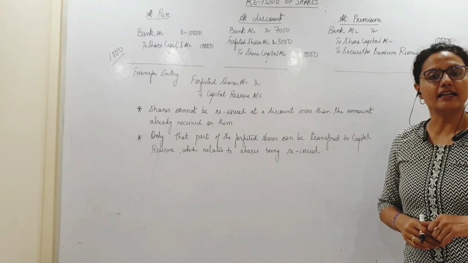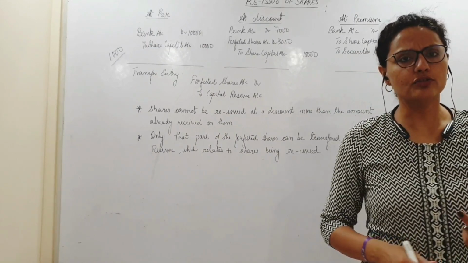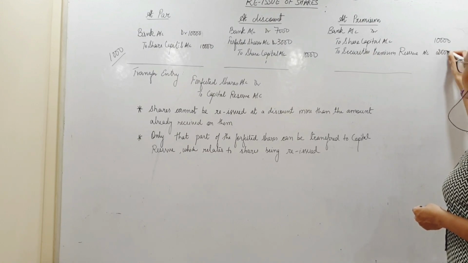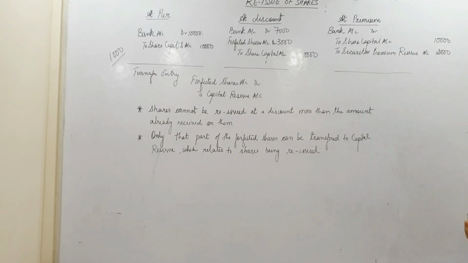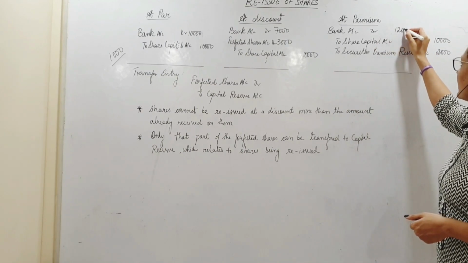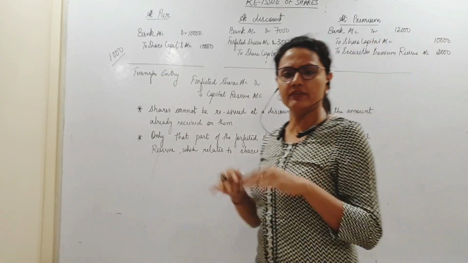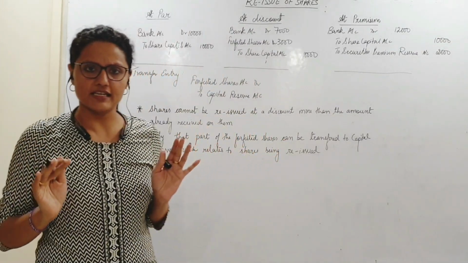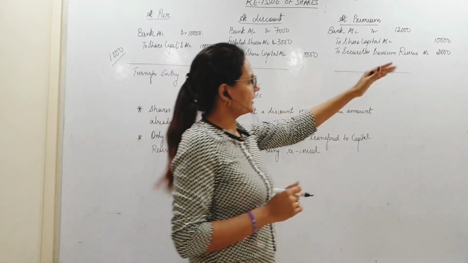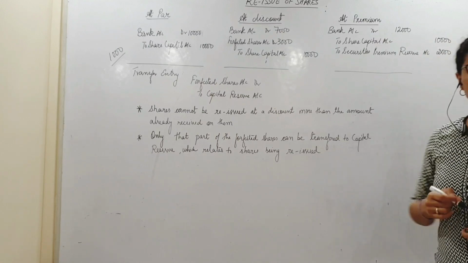Suppose I am issuing that at 12 per share, 12 rupees per share. So कितना premium हुआ? 2 rupees. That 2 rupees I will credit to securities premium reserve as I was doing at the time of fresh issue of shares. Alright? Then how much will I receive? 12 per share? 12,000 rupees I will receive. So that's how my entry is: bank account debit with the entire issue price into number of shares, with the amount being transferred to share capital up to nominal value 10,000, और उसके beyond जो कर रहे हैं वो है again my securities premium reserve 2,000.